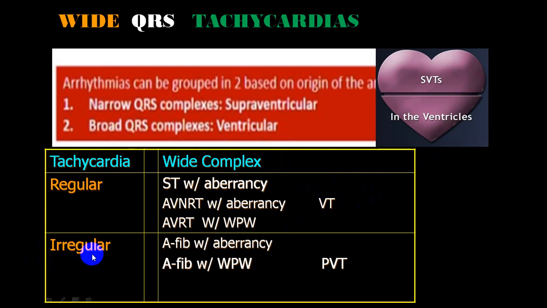And if it is irregular, we have already shown in a previous slide, atrial fibrillation with aberrancy, that is bundle branch block, or atrial fibrillation with WPW syndrome. And here the differential diagnosis as far as a ventricular tachyarrhythmia is concerned, we call polymorphic ventricular tachycardia.